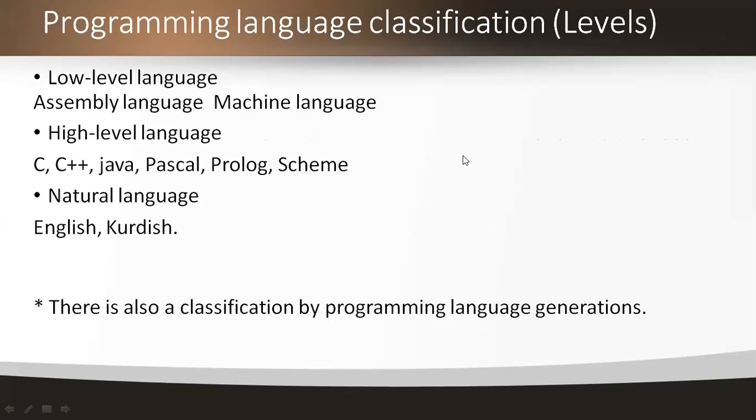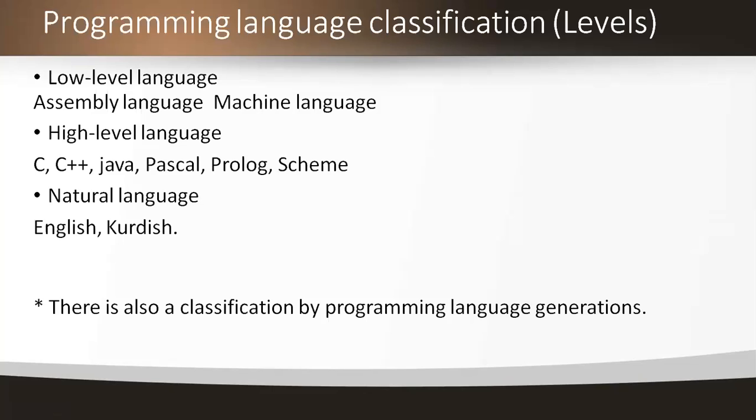And the next level is the high level language, and we are all very familiar with these high level languages like C, C++, Java, Pascal, Prolog, Scheme, and so on. All these come under high level languages. And the next level is natural language, what we speak, the language that humans can understand, which is English.